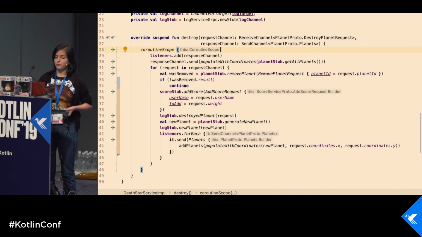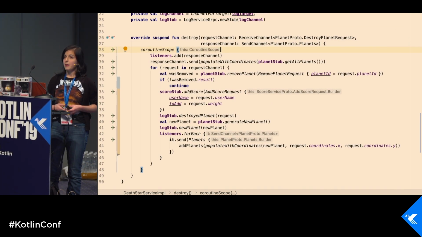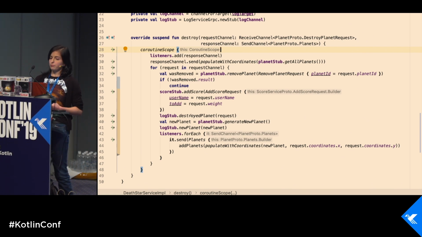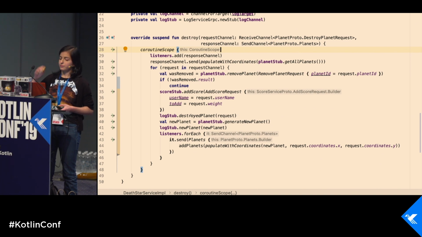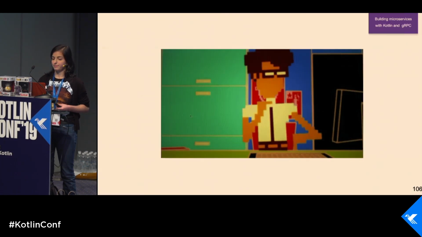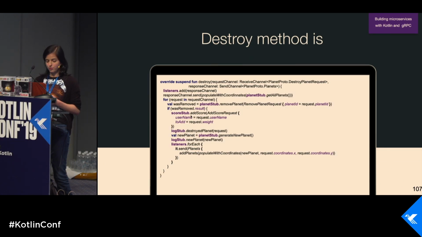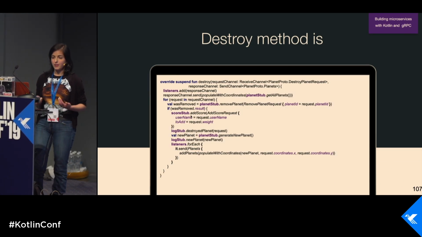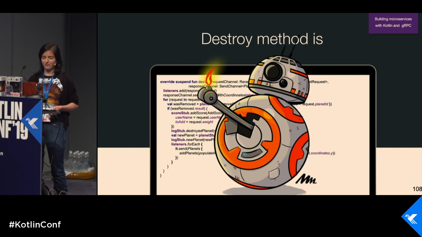So with CrotaPlus, the code looks this way, but it's not the only feature of CrotaPlus, because you can extend it and even write your own extension for how you want to compile your Protobuf, and so on. You should definitely look into this library. So now the destroy method looks this way, and I like it even more.